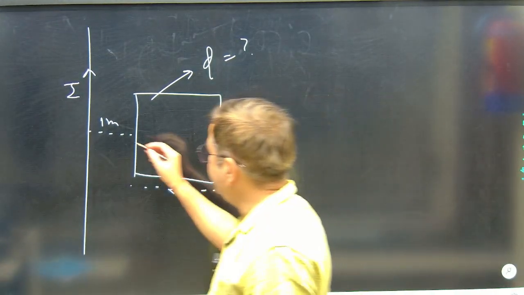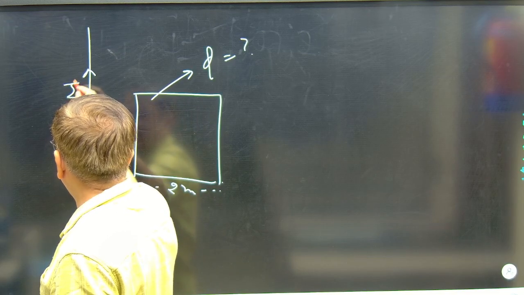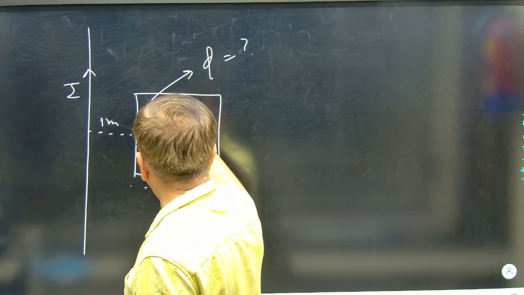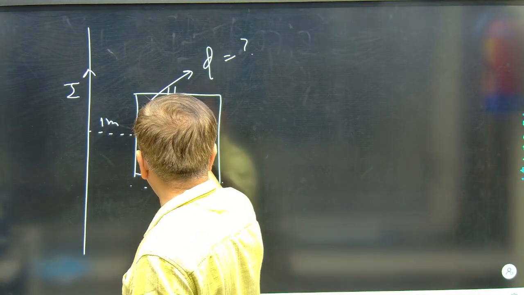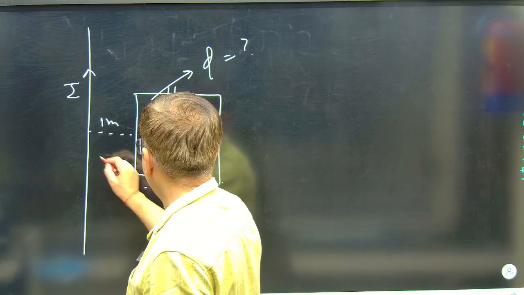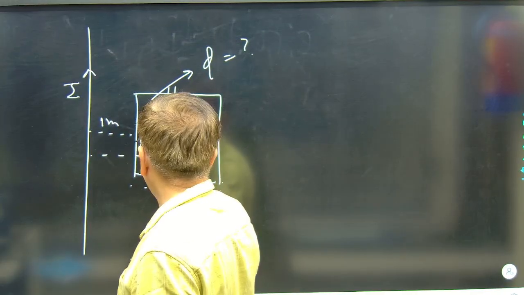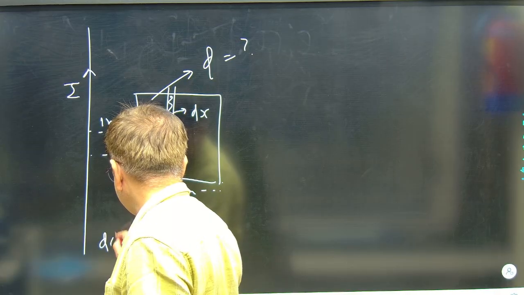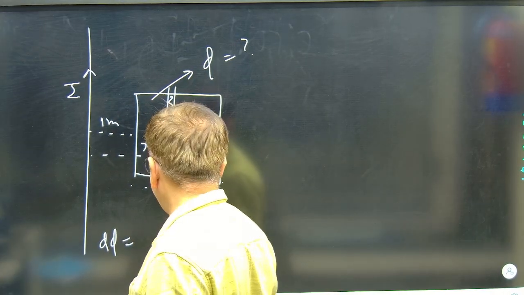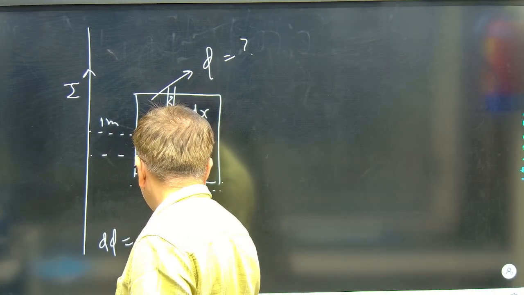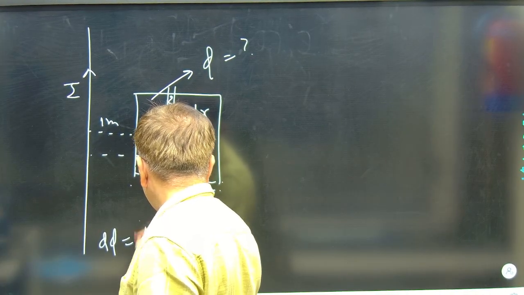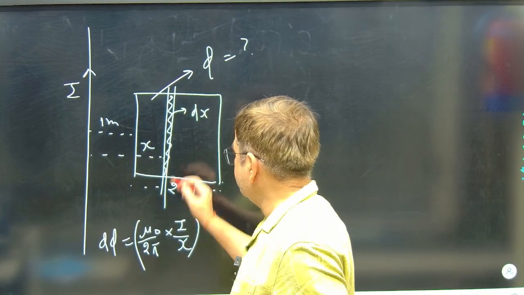Now see, a field is produced due to this infinitely long wire carrying current. What you will find is that this field doesn't remain constant everywhere. It will vary as a function of x. I can take some element at a distance x, with extension dx. So I will find the d phi flux. The d phi flux is the field due to the infinite long wire, mu naught by 2 pi into I by x. This is the field as a function of x.